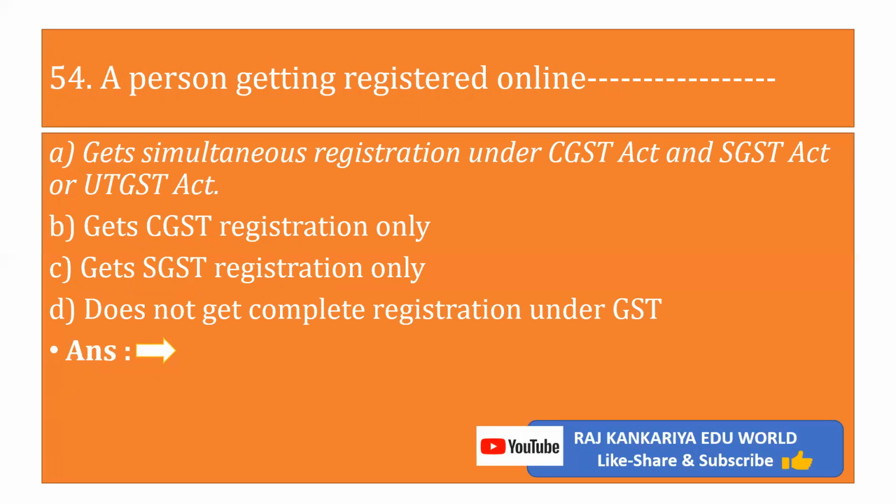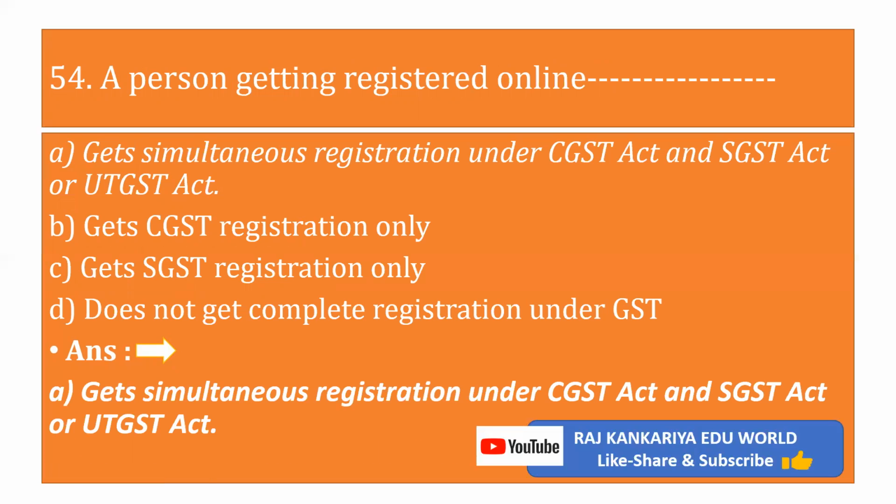Objective 54. A person getting registered online, A, gets simultaneous registration under CGST and SGST Act or UTGST Act, B, gets CGST registration only, C, gets SGST registration only, D, does not get complete registration under GST. Answer is A, gets simultaneous registration under CGST Act and SGST Act or UTGST Act.